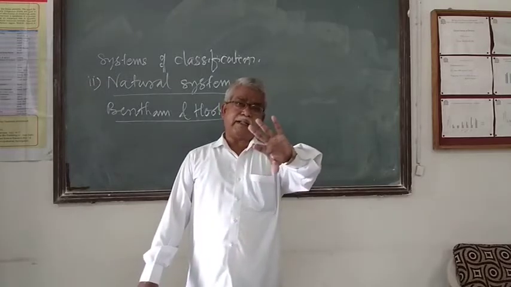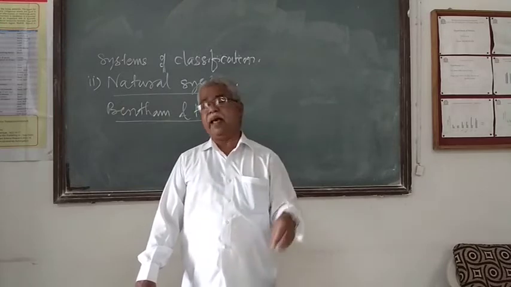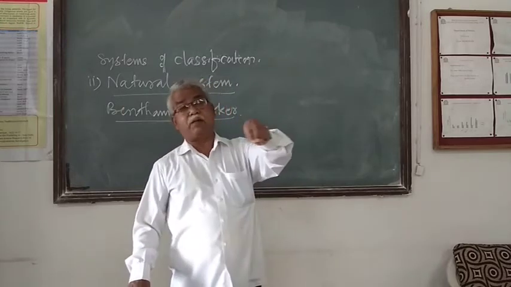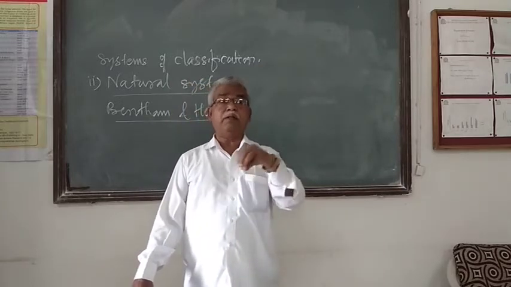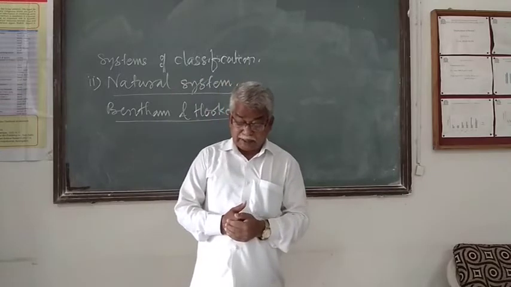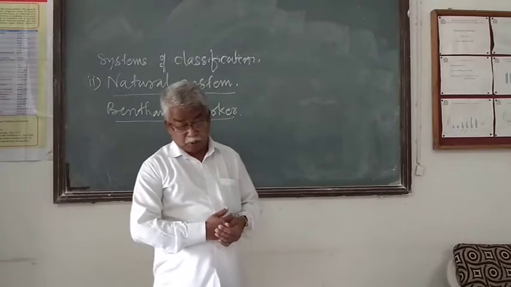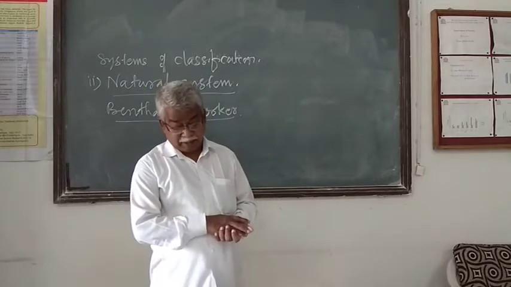The de Jussieu and de Candolle systems were totally based on the natural affinities as well as the similarities and dissimilarities of the entire plant. But Bentham and Hooker improved them. They gave the natural system of classification of only flowering plants.